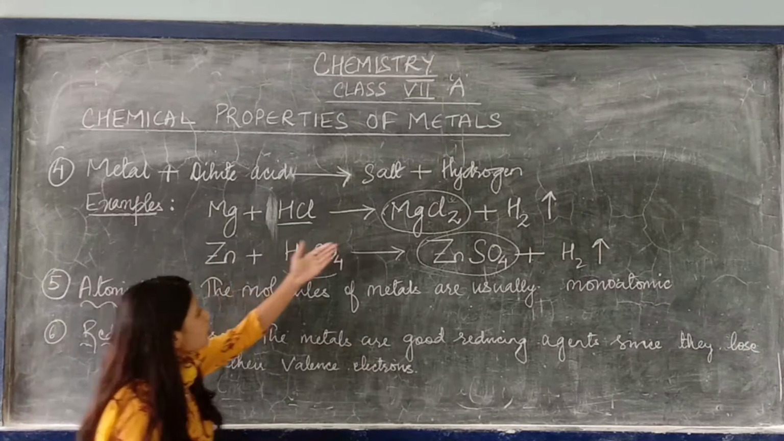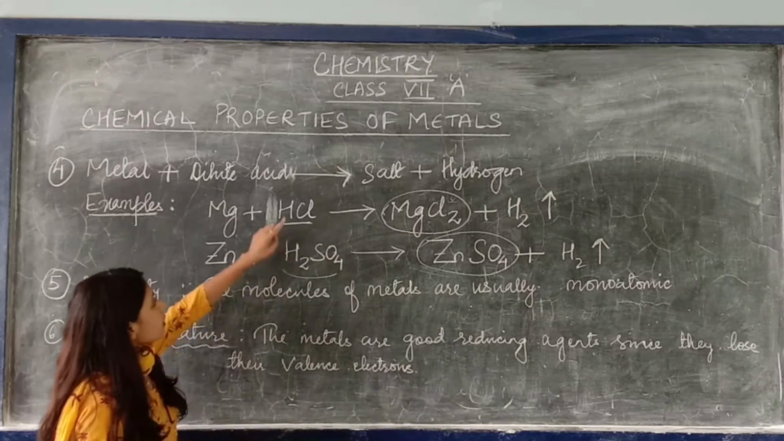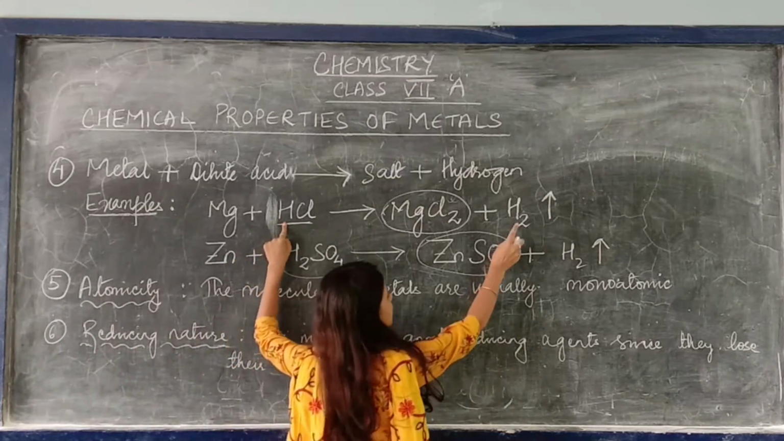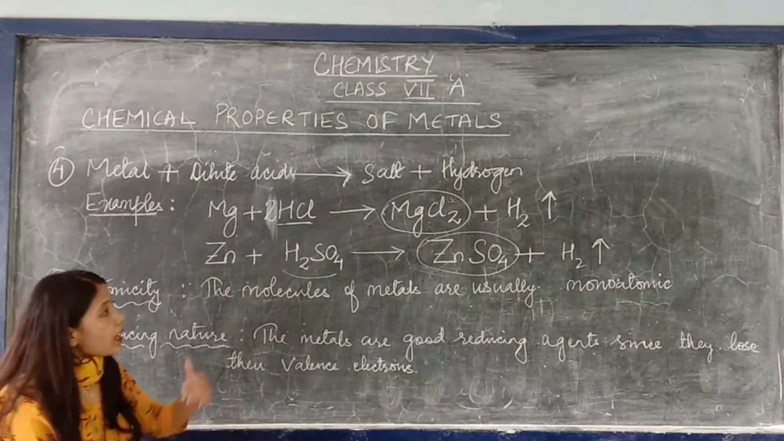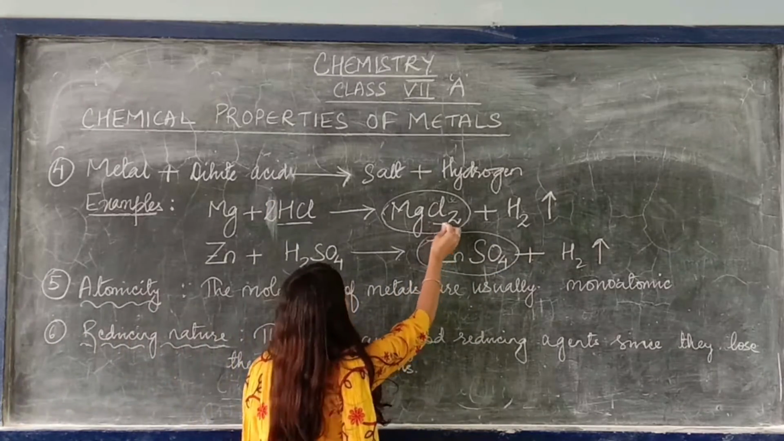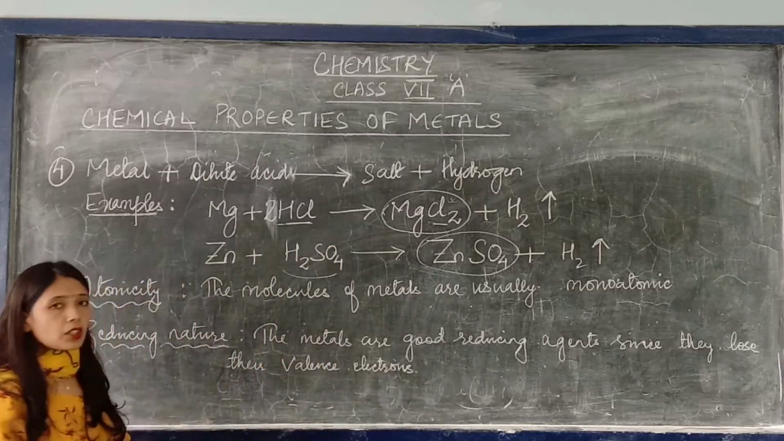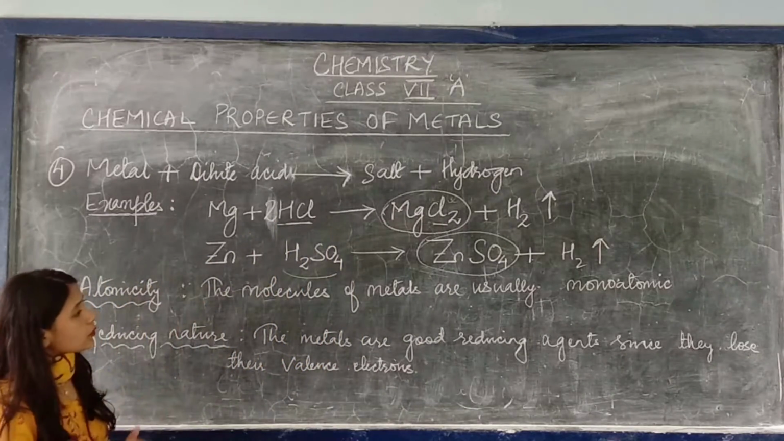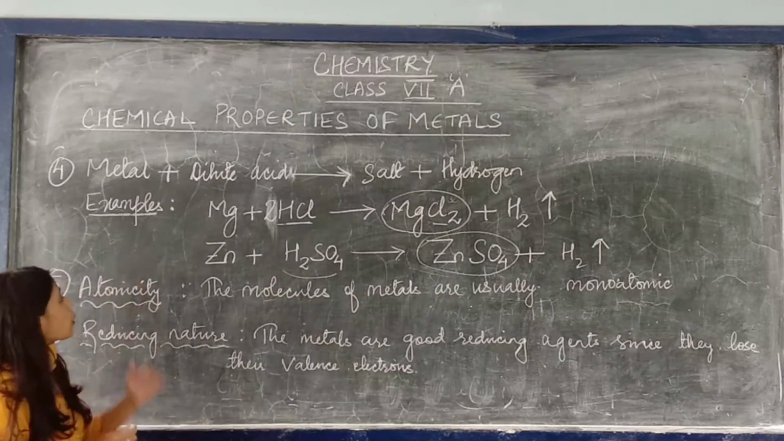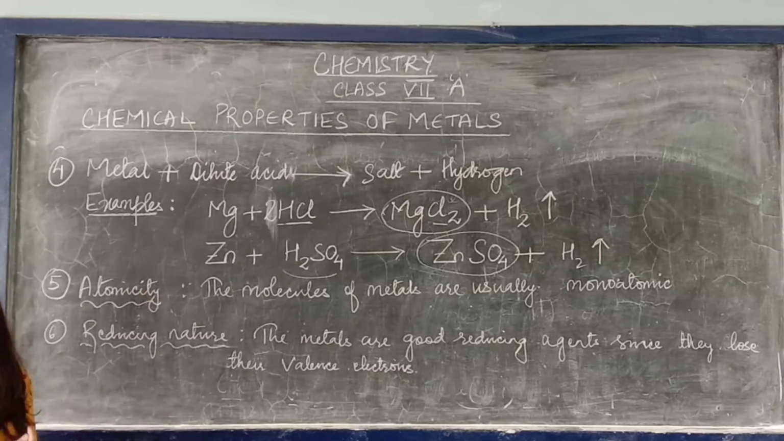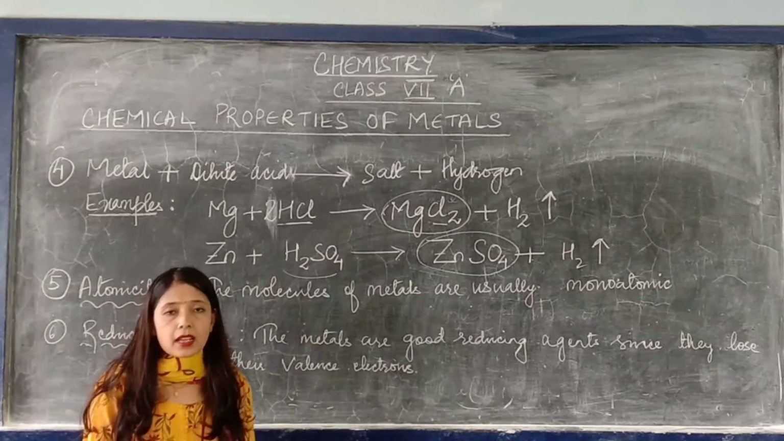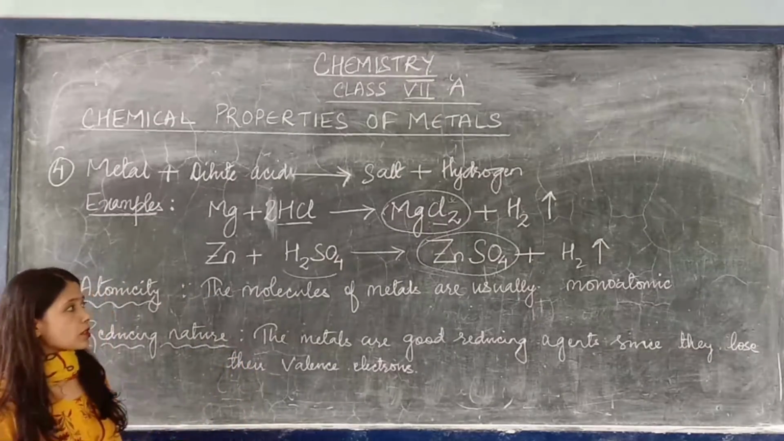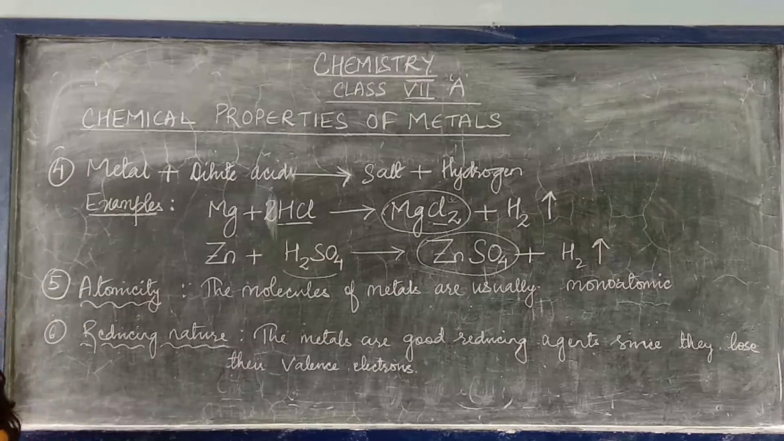Here is magnesium, 1 magnesium, balanced. Here hydrogen is 1 and hydrogen is 2 on the other side, so we will add a 2 here for hydrogen. Now next, chlorine is 2, right? So chlorine is 2. This equation is balanced, and the second equation is already balanced. So the fourth chemical property of metals is that when metal and dilute acid react, the product will be salt and hydrogen.